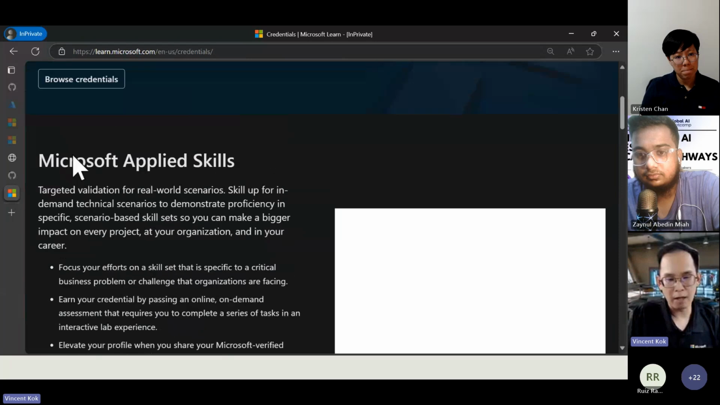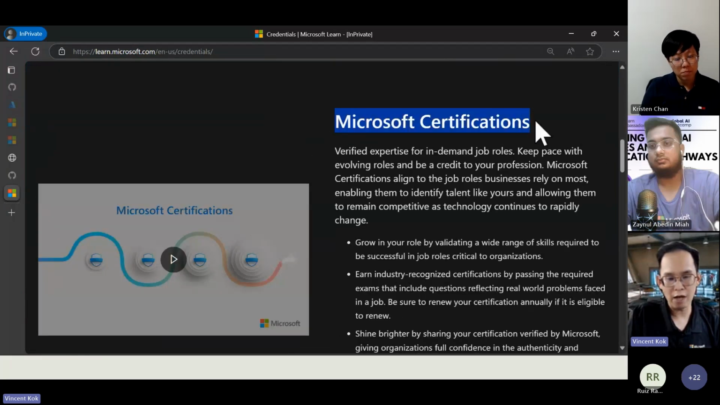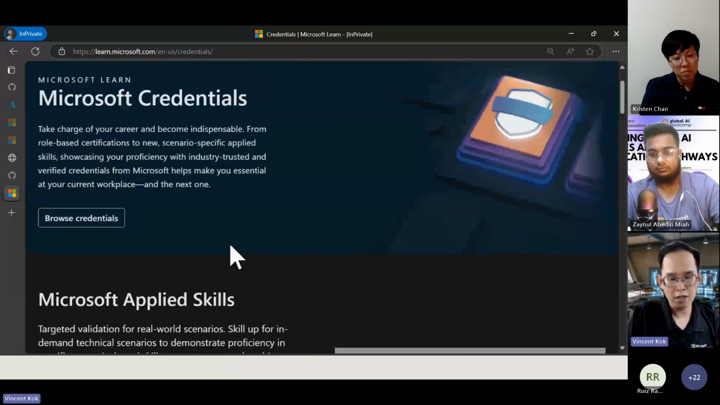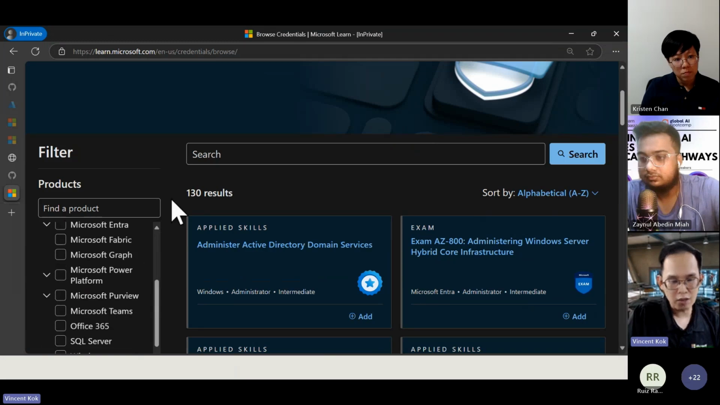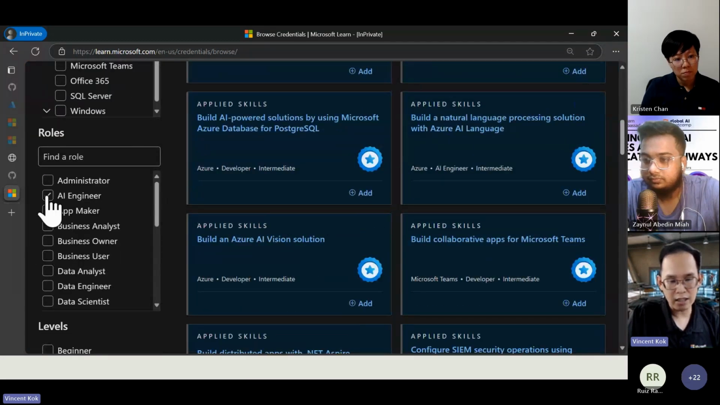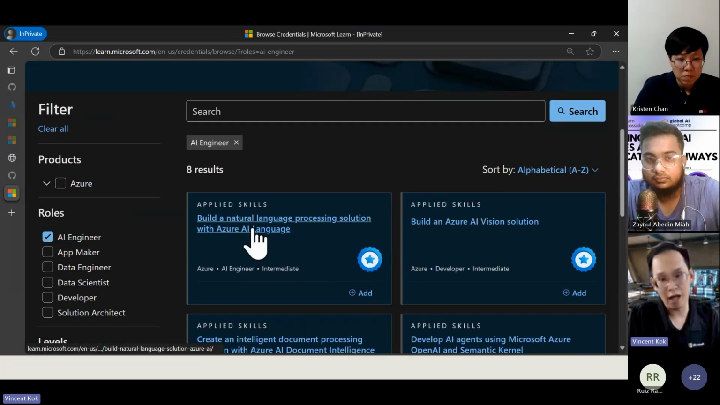They have this Microsoft Applied Skill, which is very recent, and Microsoft Certification, which is AI-102. You can choose either, but what I wanted to highlight more is the applied skill. This is where I will highlight this AI engineer. There you can see the screenshots that we have for you.